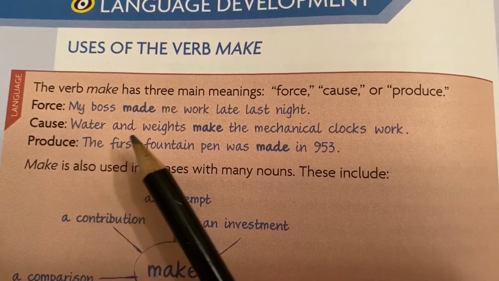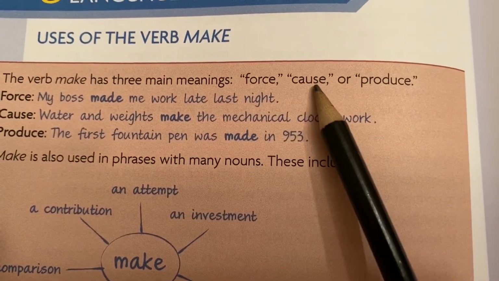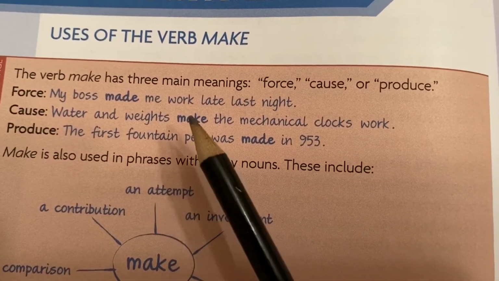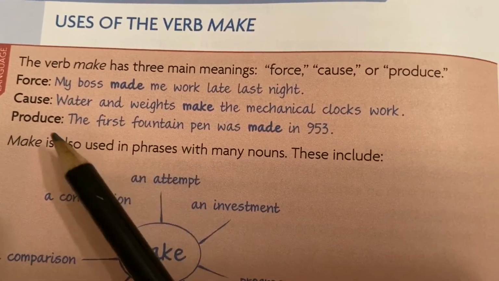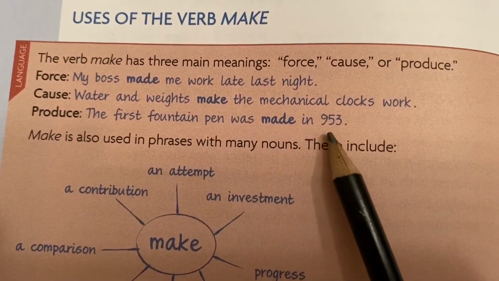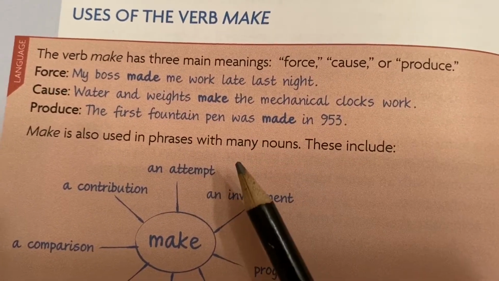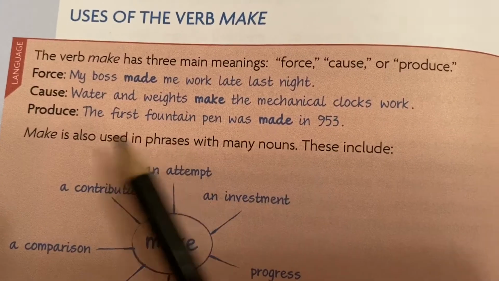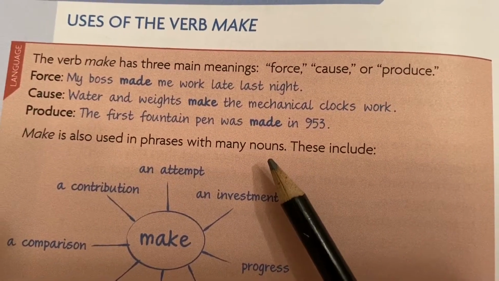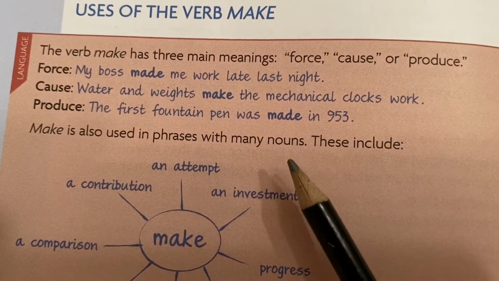Cause. Water and weights make the mechanical clocks work. You could put the word cause here. Water and weights cause the mechanical clocks to work. They make it happen. And finally, produce. The first fountain pen was made in 953. The first fountain pen was produced in 953. Can you think of another synonym for produce and made? How about invent? The first fountain pen was invented in 953.